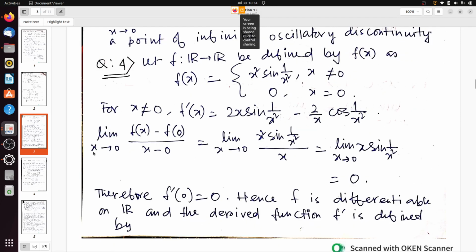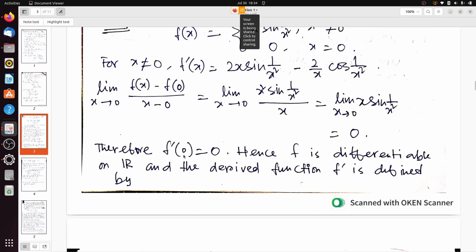Now see, if we take the limit as x tends to 0 of f x minus f 0 divided by x minus 0, what will we get? We will get x square sine 1 by x square divided by x. So it will be limit x tends to 0 of x sine 1 by x square, which will give us 0. Therefore f prime 0 equals 0, and hence f is differentiable on R, and the derived function f prime is defined by f prime x.